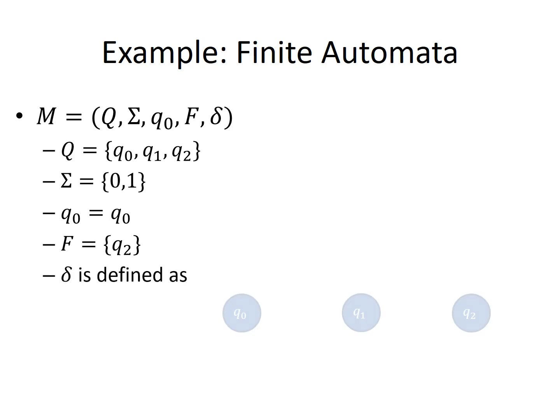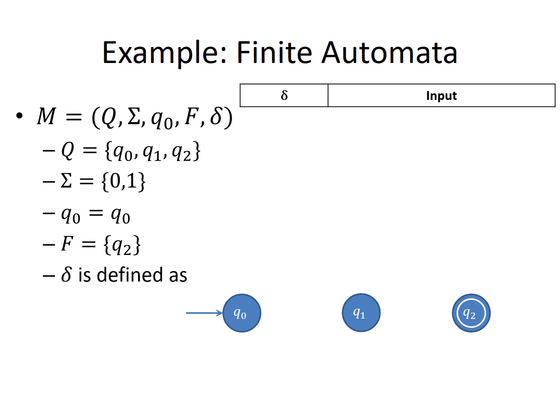How do you represent this? You represent it by a transition diagram and a transition table. Look at this. Capital Q has 3 states, Q0, Q1, Q2. States are represented by circles. I have taken these 3 circles, each labeled Q0, Q1, Q2. Q0 has an arrow since it indicates that it is the initial state. Now how do you represent delta?